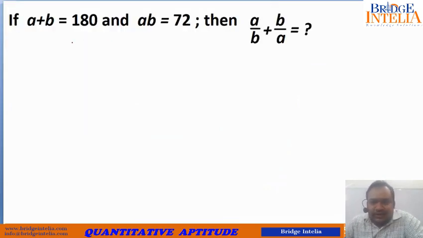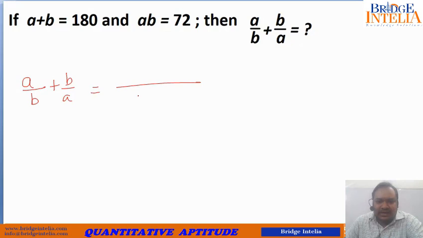So these are again a very common pattern of questions. So a plus b is given, ab is given, and then we are asked to calculate a upon b plus b upon a. So let's see what we are actually being asked to calculate. A by b plus b by a can be written as (a square plus b square) upon ab.